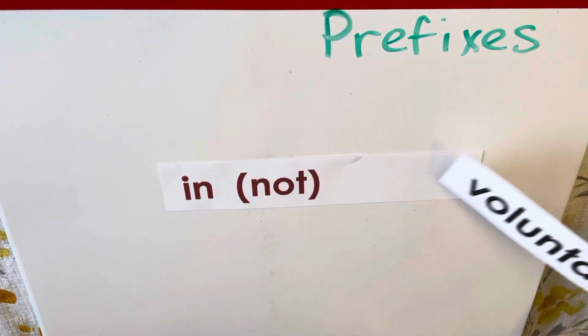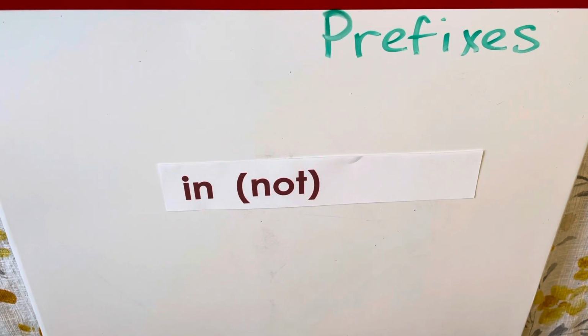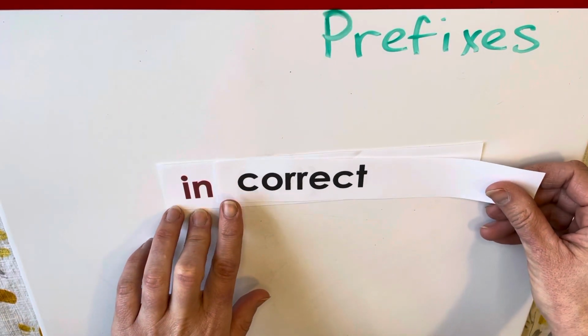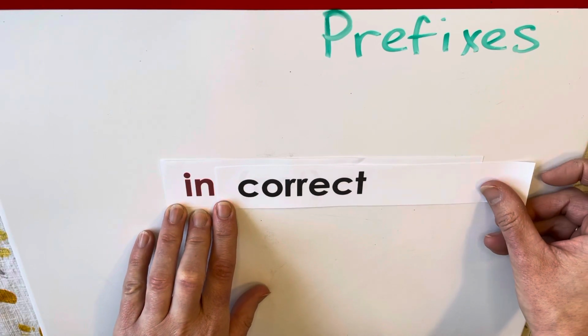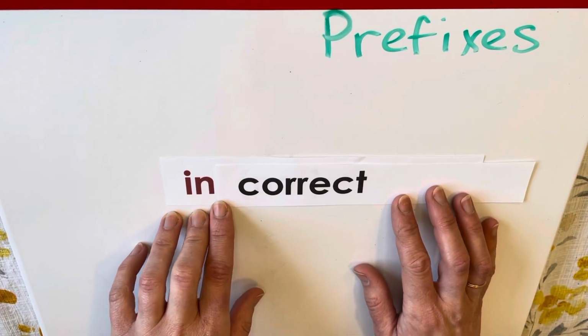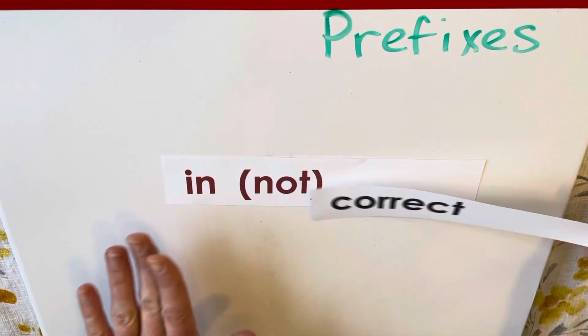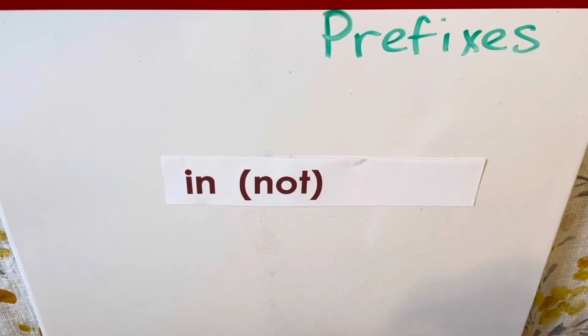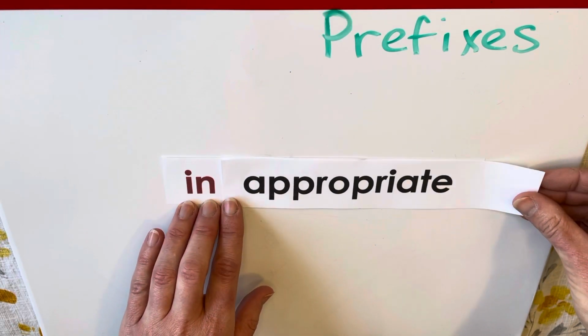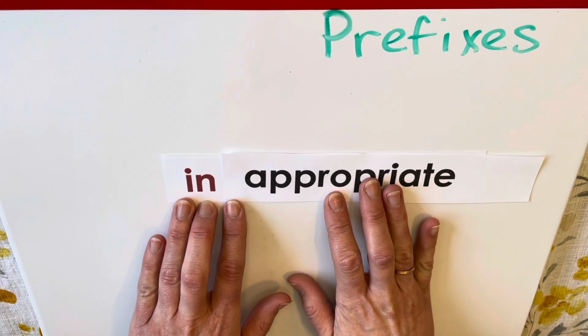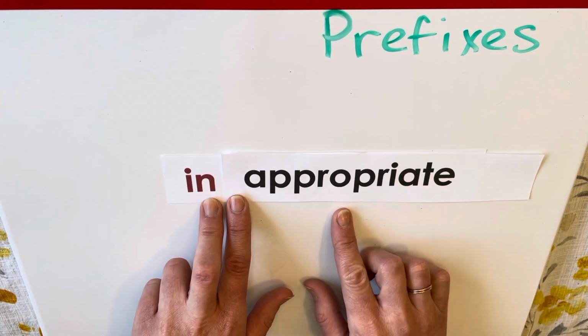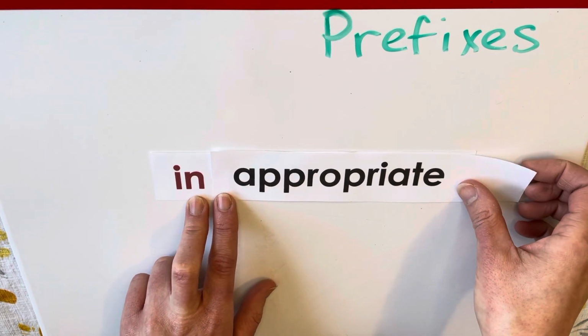Okay? Another one would be incorrect. If something is incorrect, it's not correct, right? Incorrect. Good. And another one would be inappropriate. That is inappropriate. It is not appropriate.